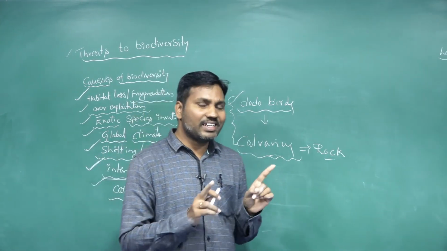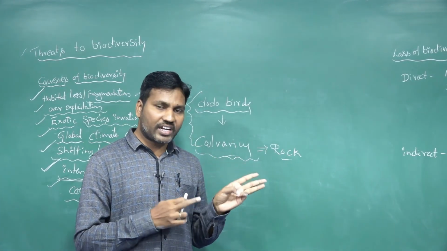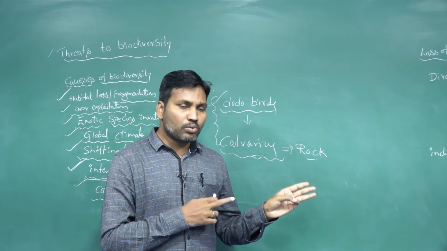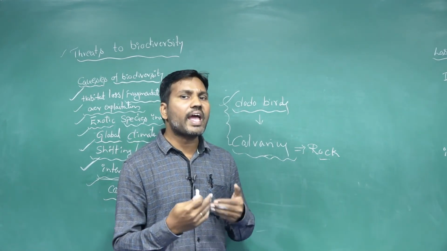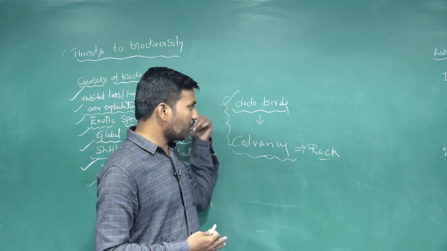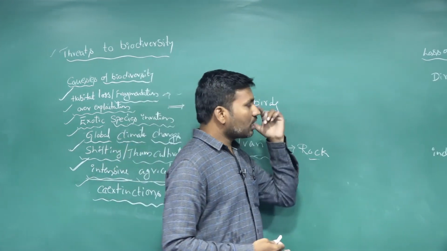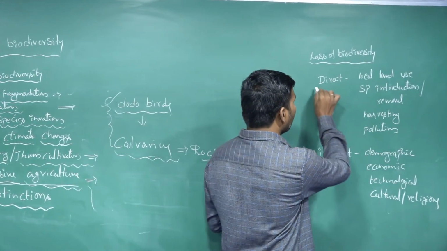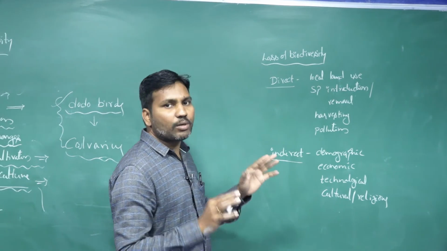Here it majorly occurs, as we already discussed, through natural calamities, the natural factors that cause loss of biodiversity. The other one is human activities. These are all the major causes. Human activities act through either direct or indirect processes.